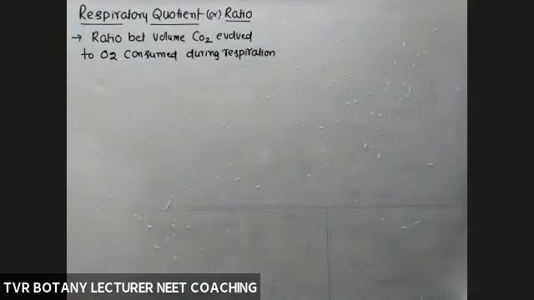Okay. So animal tissue or plant tissue or a cell is definitely able to perform respiration, during which CO2 is evolved and O2 consumed. According to this definition, one would simply go to aerobic respiration, but actually RQ is applicable to both aerobic and anaerobic respirations. Even though a statement may reflect that RQ is applicable to only aerobic respiration, that is a wrong concept.